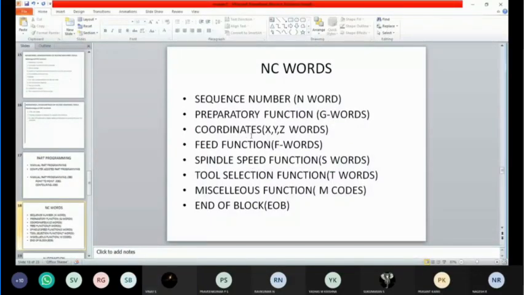Coordinates. End of block, you people use everything? Yes, sir. Good. And the line sequencing numbers we use, like N01, N02. That's what I'm saying.